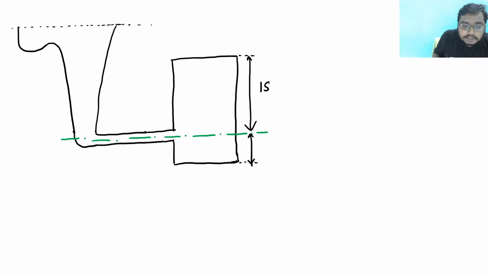So this much length is, suppose, 15 is given. This much length is 10 is given. This is HT. So suppose this HT is given as this.